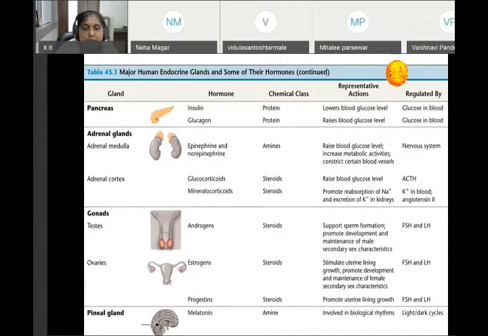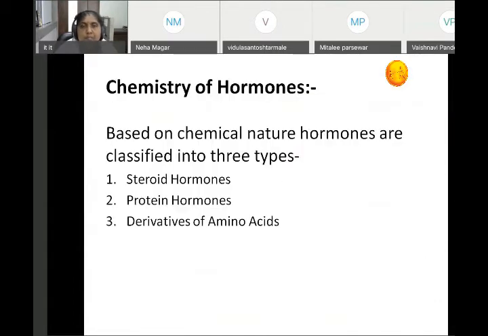Pineal gland, it is situated in the brain, it secretes melatonin. Now, we are seeing about the hormones.